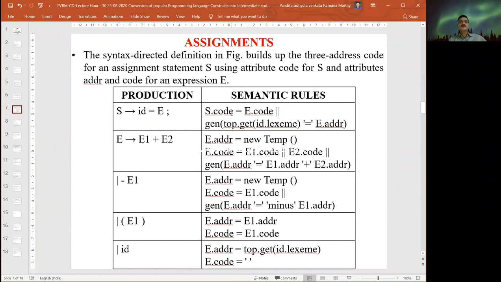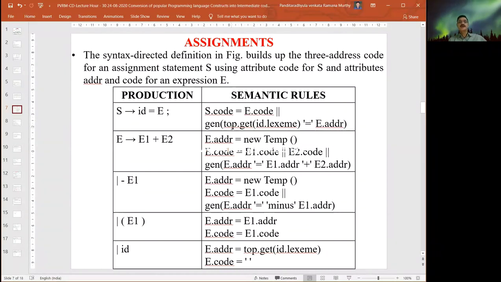S dot code is equal to E dot code, because finally we are getting the value of E. It generates ID dot lexeme equal to E dot address. So ID dot lexeme automatically shows the address of the E variable, and then it automatically gets the value in the particular E address into ID.